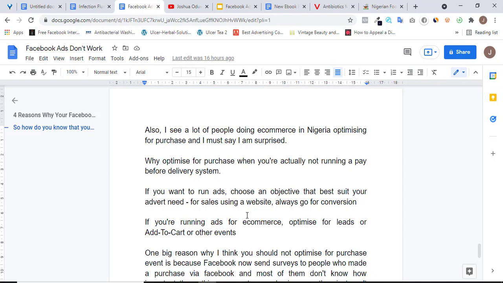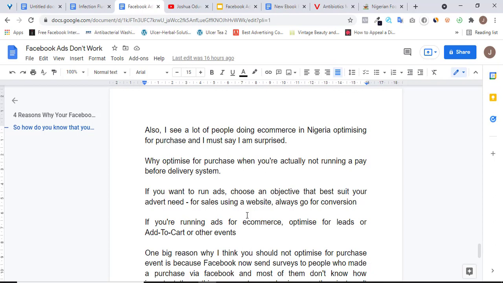Personally, I don't see that as a purchase because people might end up not picking up their products. People might end up giving you complaints. People might end up traveling. And you know the way it is in this part of the world, people just give flimsy excuses for not picking up their product. And on Facebook, it might be recorded as a purchase for you.